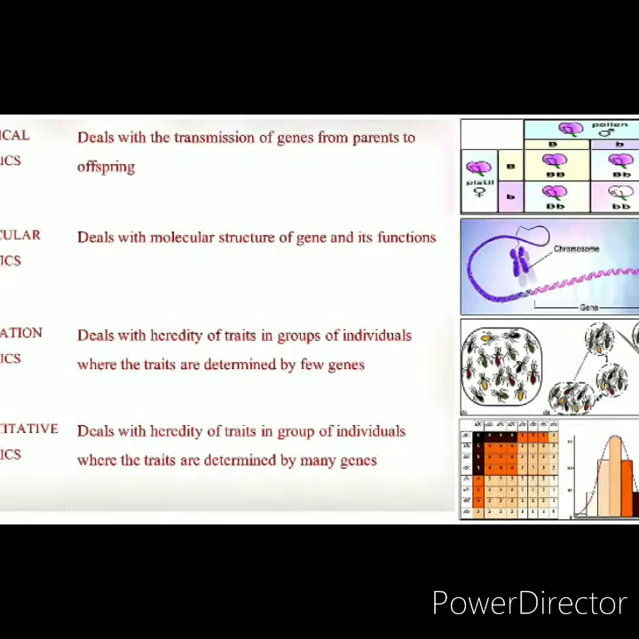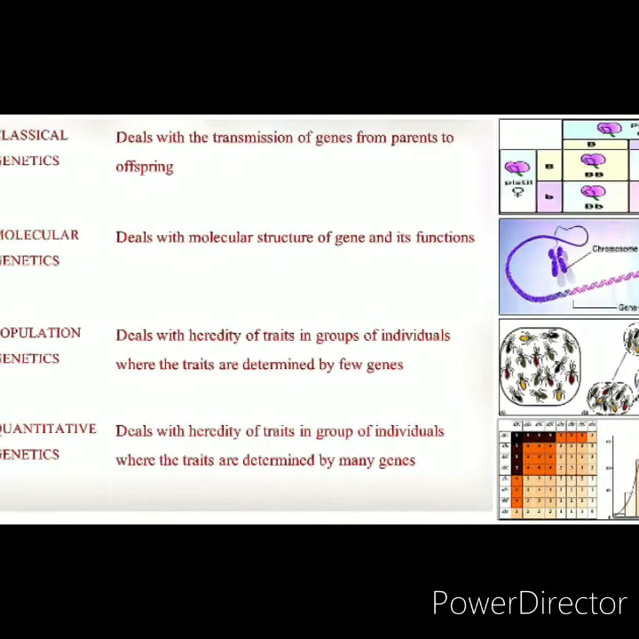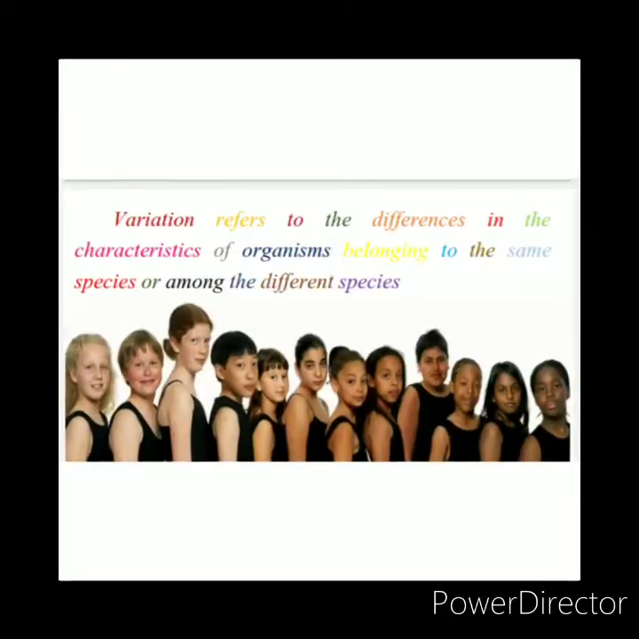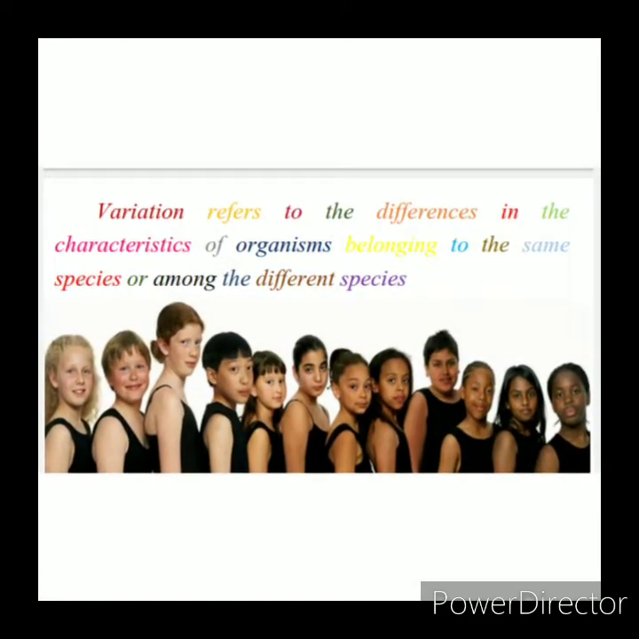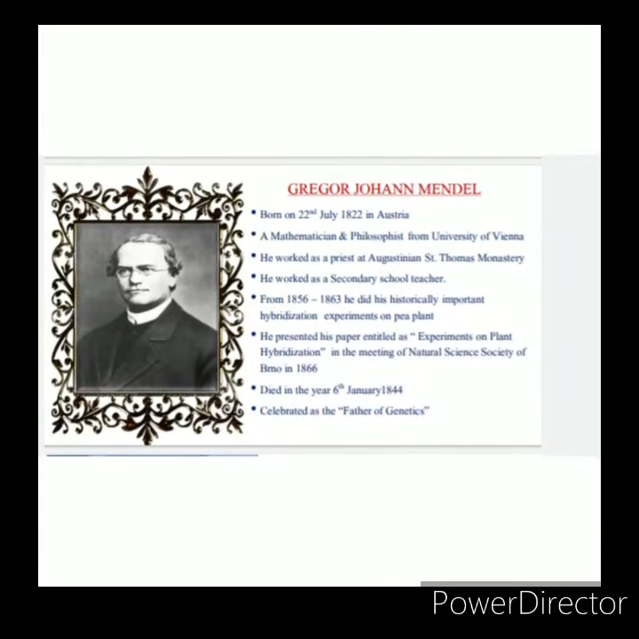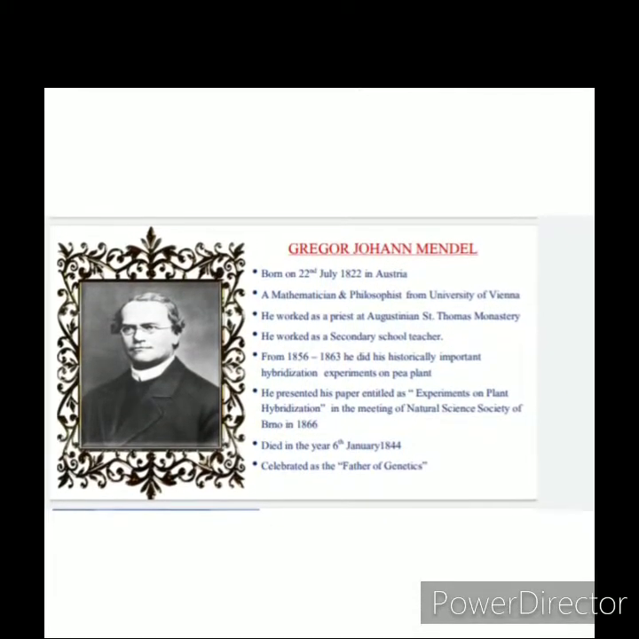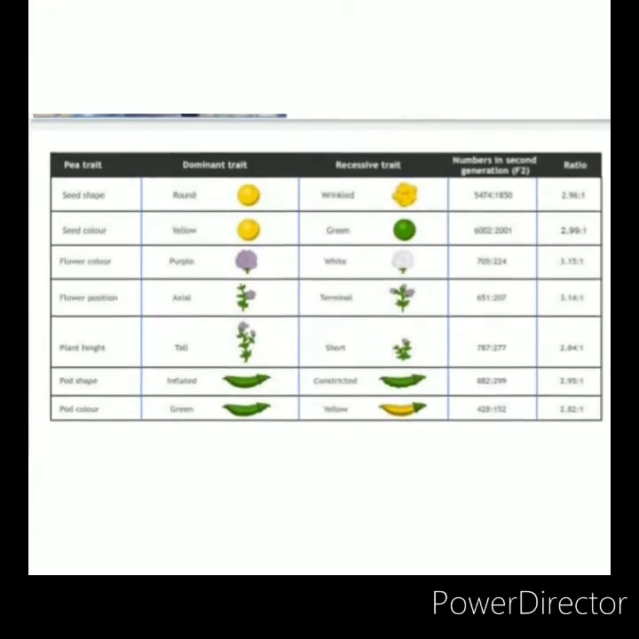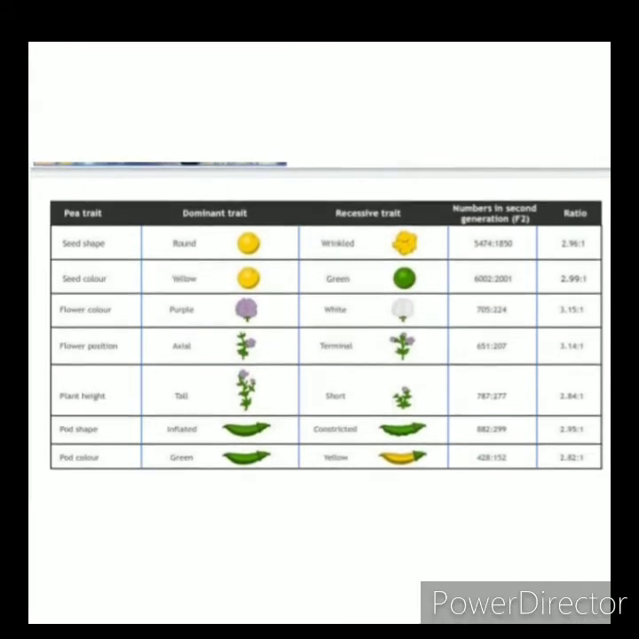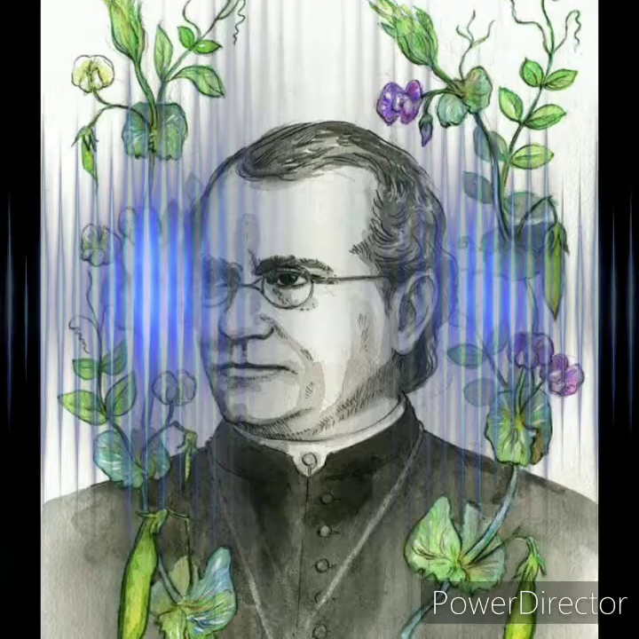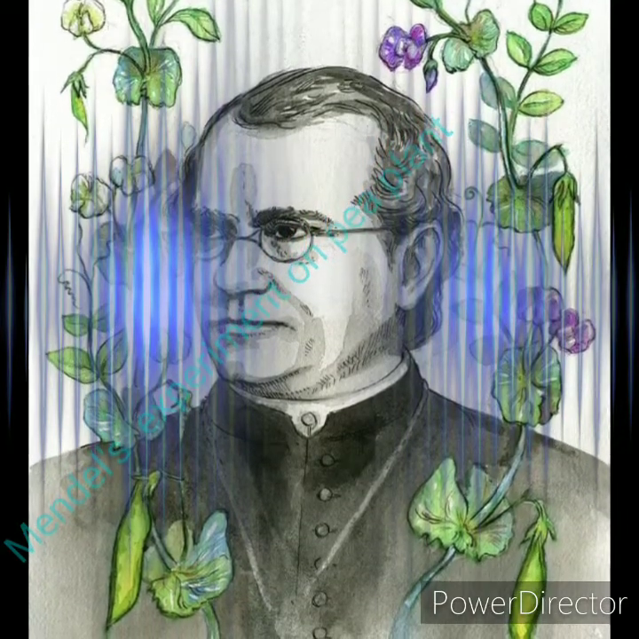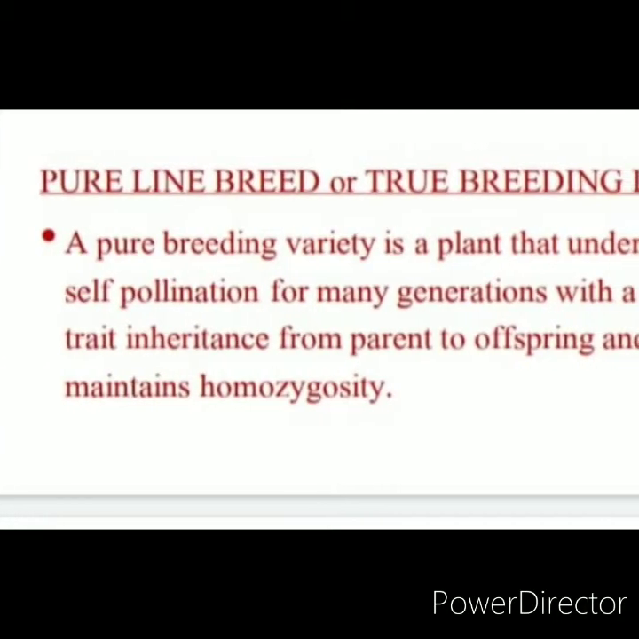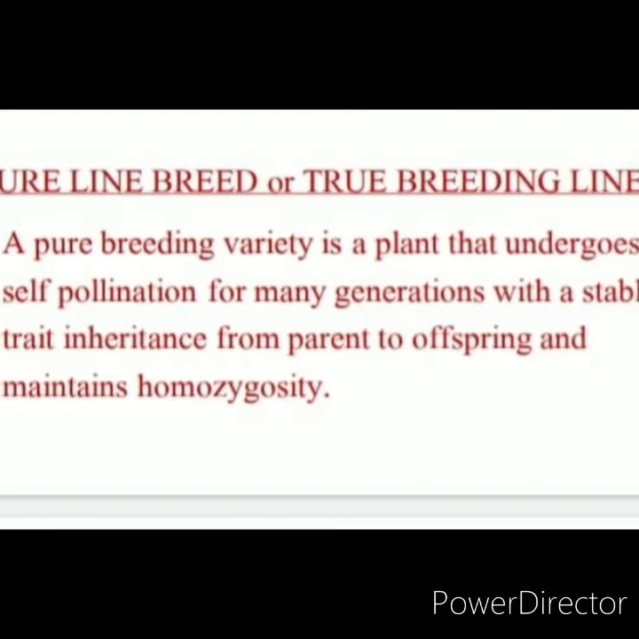In the previous session, we discussed what is genetics, its subdivisions, variation, its types, Mendelism, and the 7 characters studied by Mendel. Now, let's discuss Mendel's experiment on pea plant. Mendel performed cross-pollination experiments with several true breeding lines of pea plants.